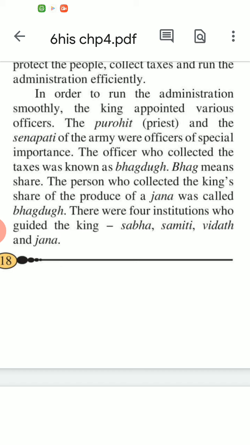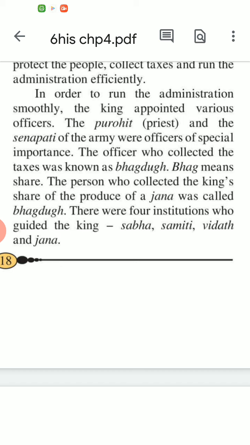The officer who collected the taxes was known as the Bhagadugha. Bhag means share. The person who collected the king's share of the produce of the Jana was called Bhagadugha.